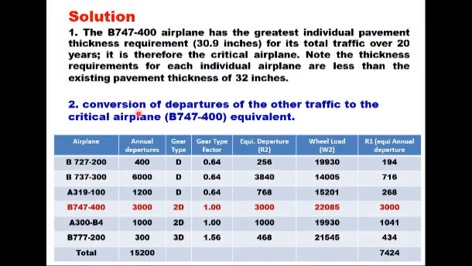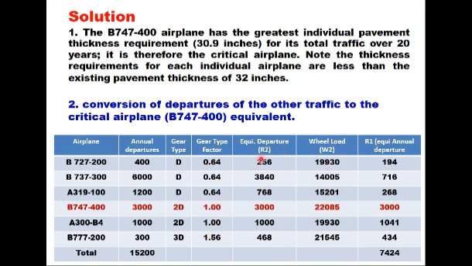It is therefore the critical airplane. Now conversion of departure of the other traffic to the critical airplane, that is the second step. So this is the annual departure and gear type factor, which is calculated from D is equal to 0.8 power m minus n, equivalent departure R2 again using the equation, and wheel load and R1.